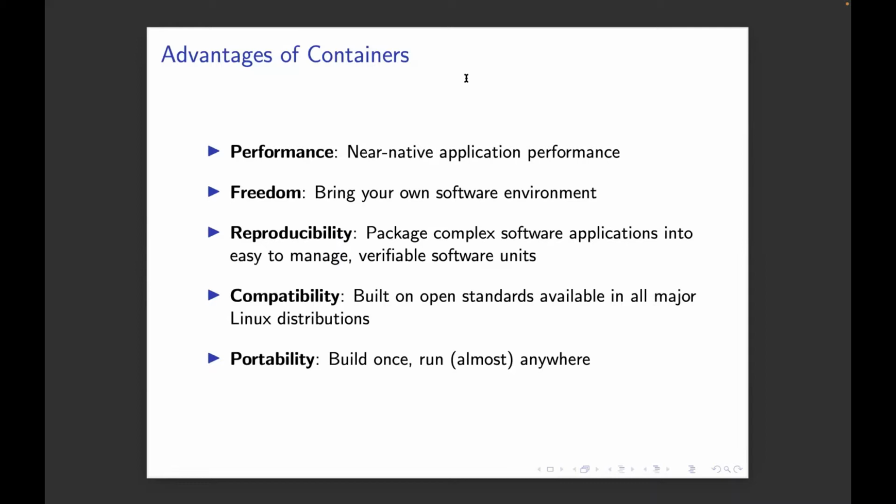Right? So in addition to the reproducibility, it's built on open standards. Containers run on pretty much any Linux distribution, and again, you get this portability of build once and run almost anywhere. So the almost part I'll talk about in a little bit here.